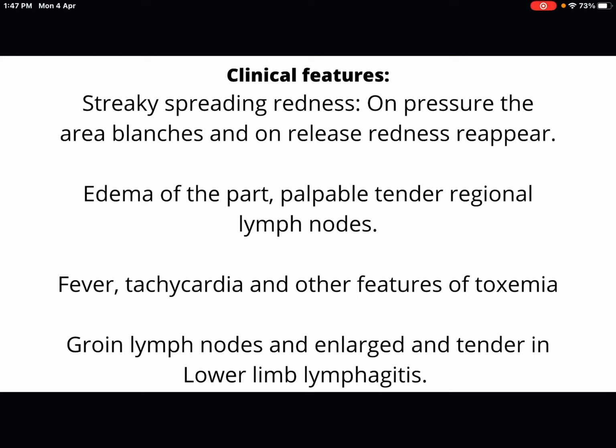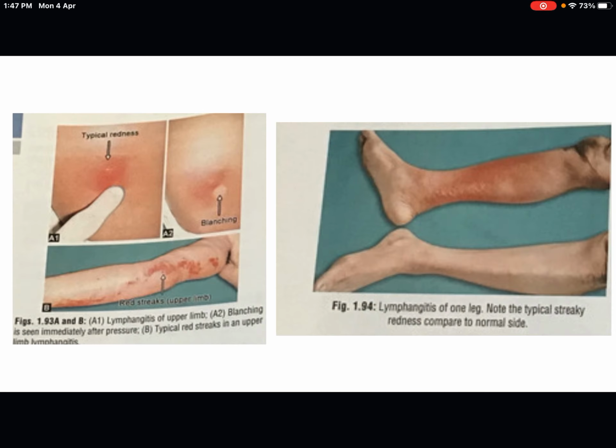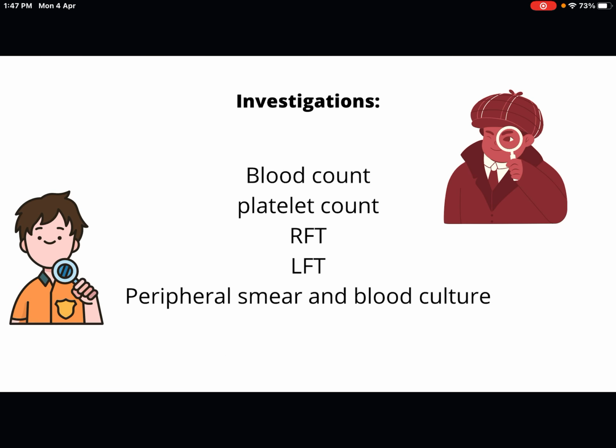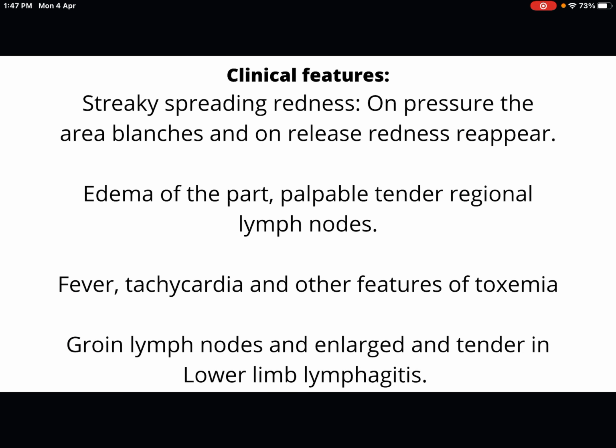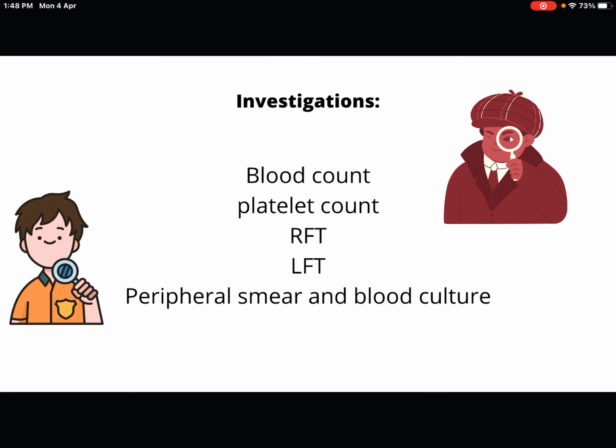The main thing that you have to mention is streaky spreading redness, as you can see from the picture. On pressure the area will blanch, and on releasing, the redness will appear. Edema of the part will be there, and the regional lymph nodes will be palpable and tender. Fever, tachycardia, and other features of toxemia will be present. If it is upper limb lymphangitis, the axillary lymph nodes and other lymph nodes in the hand and palm will be enlarged. What are the investigations?